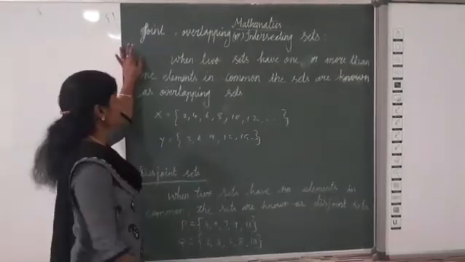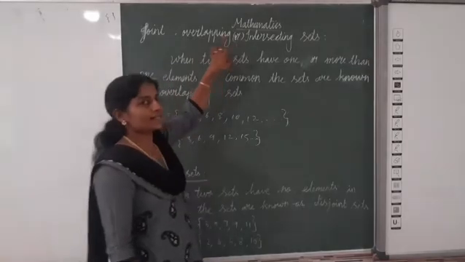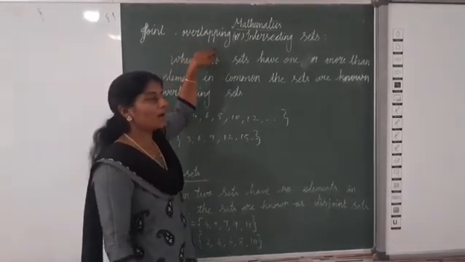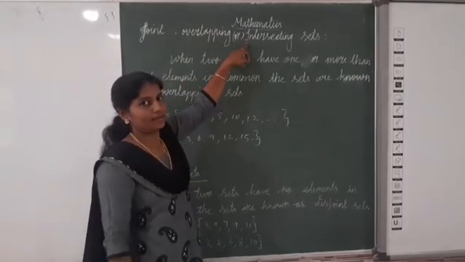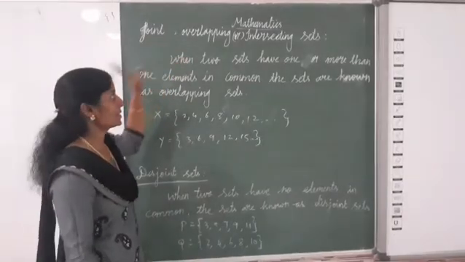Clear? Okay, the next one, joint, overlapping or intersecting sets.